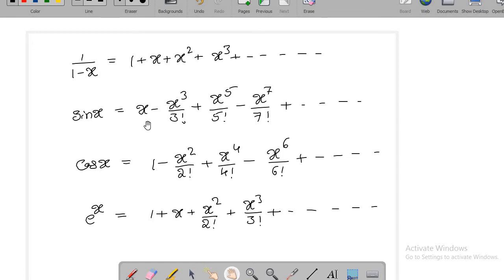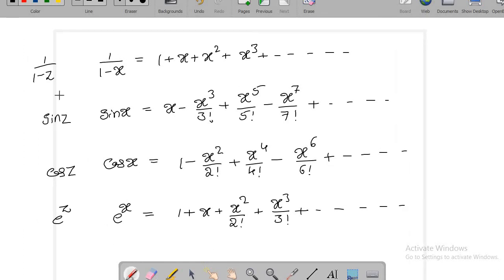Now let us take the expansions of the same function, like 1 by 1 minus z in complex plane, and similarly sin z, cos z, and e power z. You can simply take z in place of x. Why? Because the derivative of sin z, which is same as cos z.